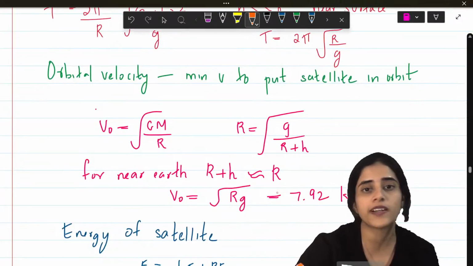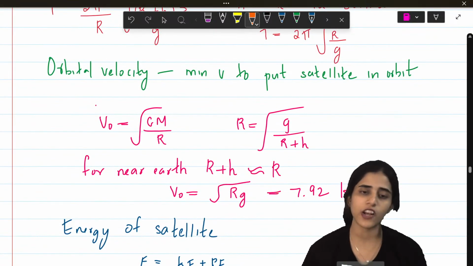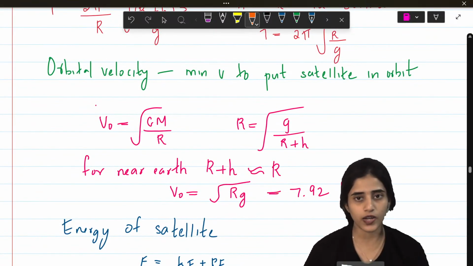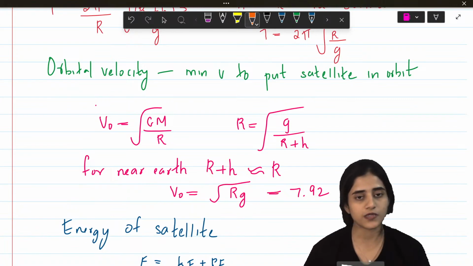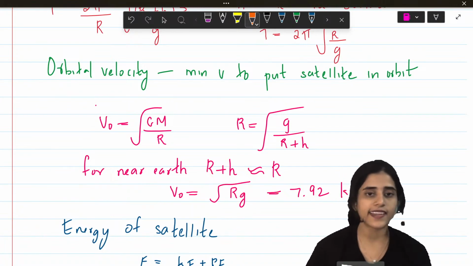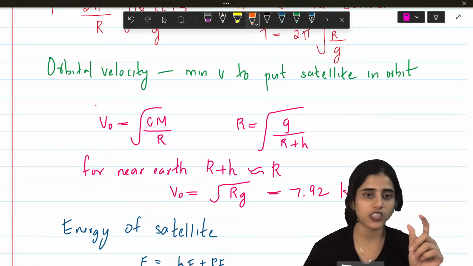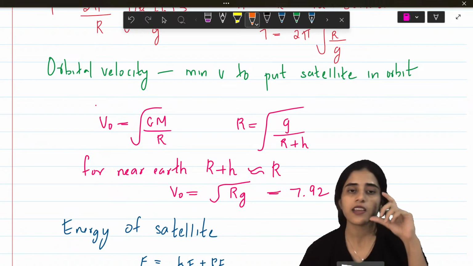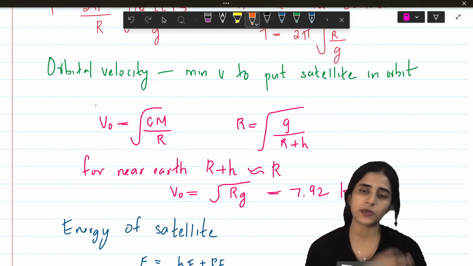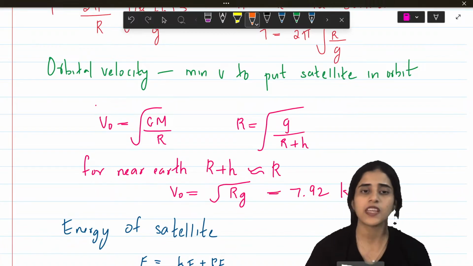So next is the orbital velocity. What is orbital velocity? Orbital velocity is the minimum velocity that is required to put a satellite in orbit. So if a satellite has a velocity v0 equal to root of GM by r, with that velocity it can go up to the orbit. Otherwise it cannot escape the Earth's atmosphere if it's not fast.